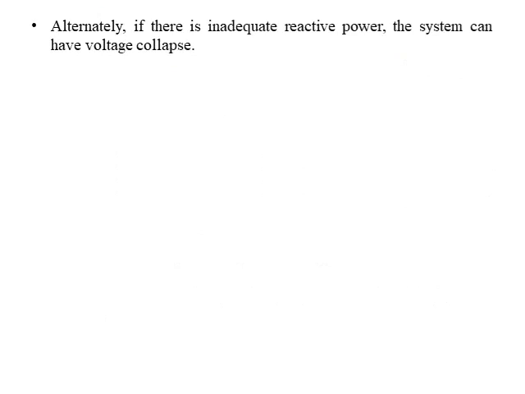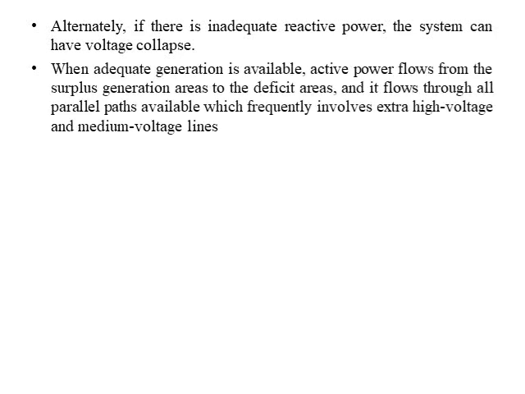Alternately, if there is inadequate reactive power, the system has a voltage collapse. So, if reactive power increases, frequency drops down, and if reactive power is inadequate, voltage drops down. There are both these challenges in the power system, that is, we have to control the reactive power so as to maintain the frequency and voltage.